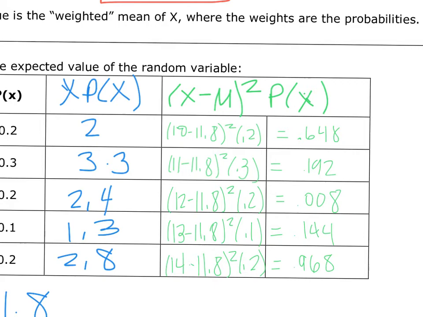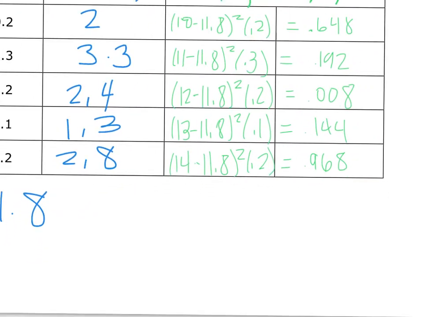Okay, so if we sum that column up, that's going to give us variance. So adding those up, we get 1.96 for the variance. Then to get standard deviation, we take the square root of that, and we get 1.4.